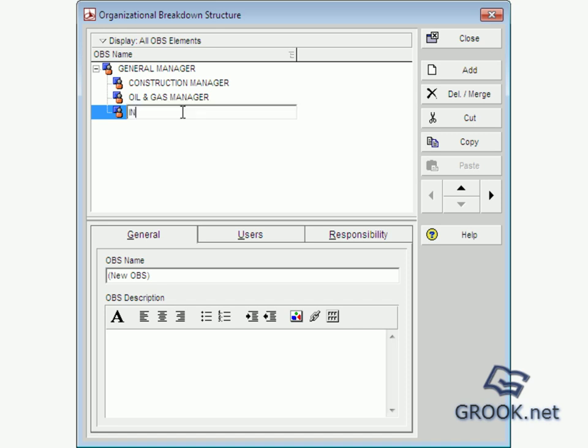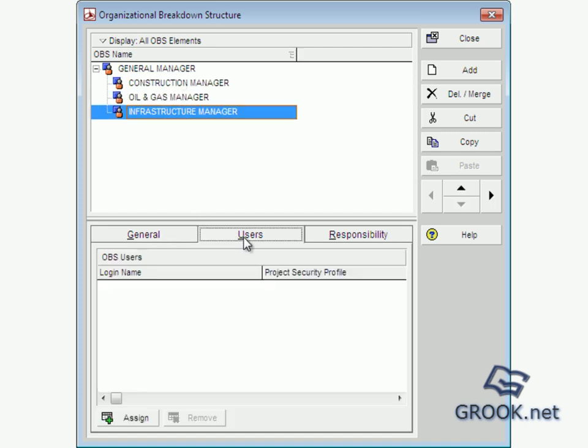We have infrastructure manager, and also we can add project manager, planning engineer, electrical engineer, and we have an example in our topics in forums. So this is enough for example.